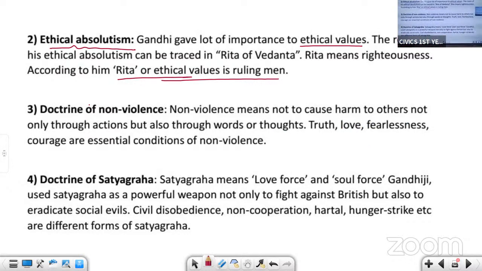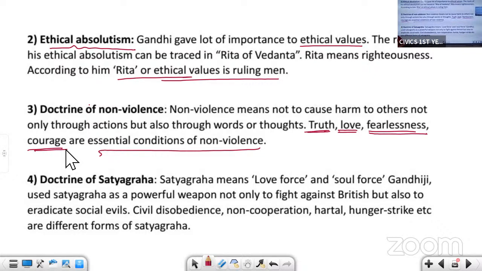Then truth, love, fearlessness, and courage are essential conditions for non-violence. So a person who follows truth, who believes in truth, who loves, who is fearless, and who is courageous, that person will not get involved in violent activities.